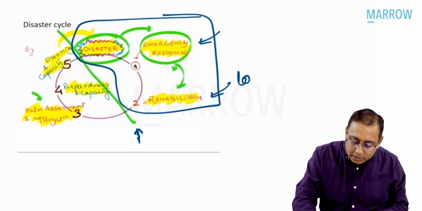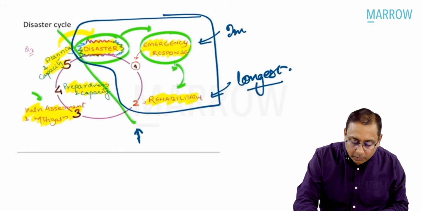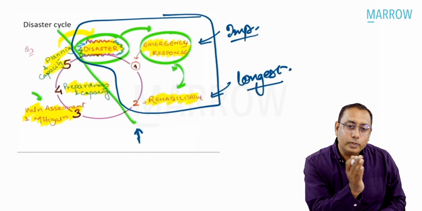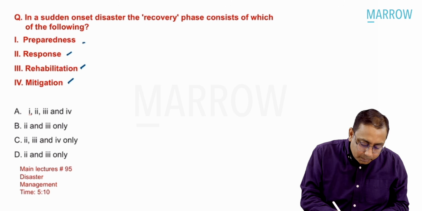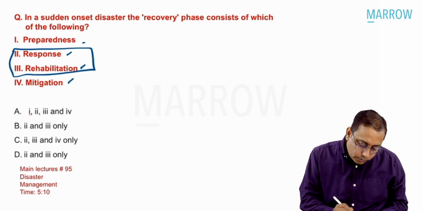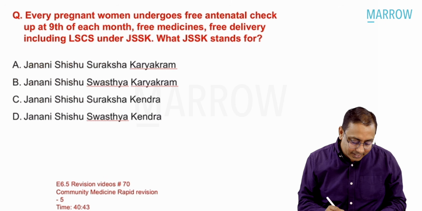So of course, rehabilitation is the longest phase, and the most important phase is the early, immediate response, that is within 6 hours. So that is the most important phase. So obviously, which is the best answer? It is the disaster response phase, and the rehabilitation, 2 and 3 only. Option number B is the correct answer.